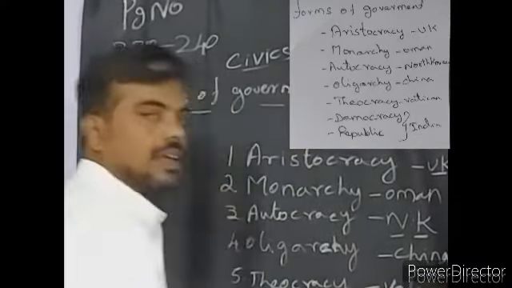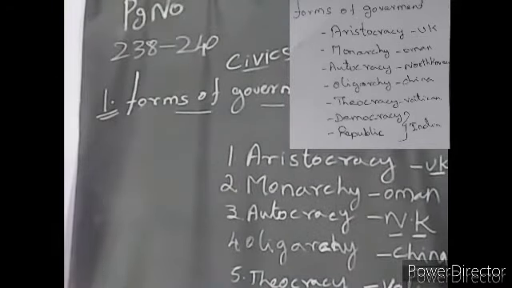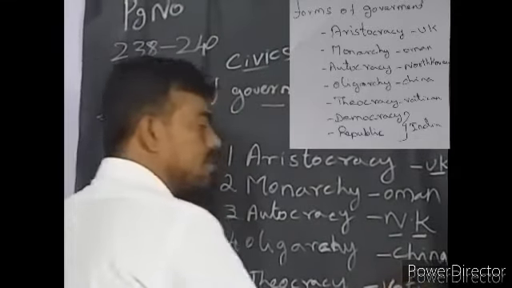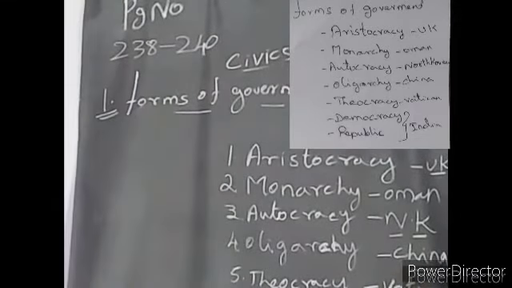What is the Vatican country? It has the world's very least population, 2000 or 3000 only. But it's a very big tourism place in the world, with very little population. So theocracy: religious doctrines, and that person has the right to rule the people.